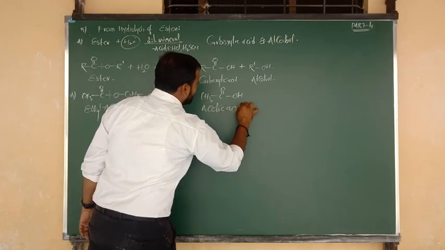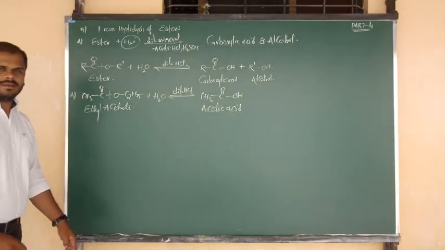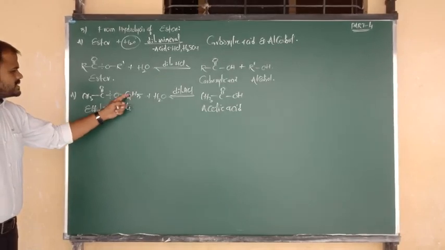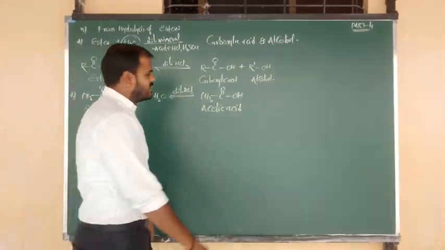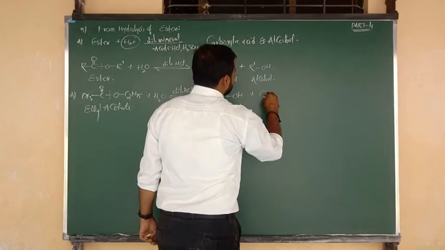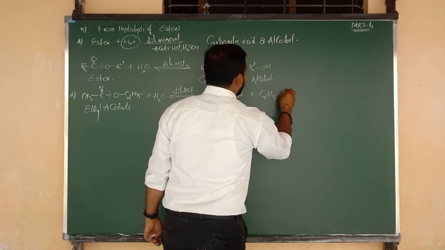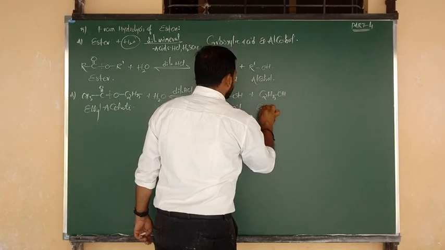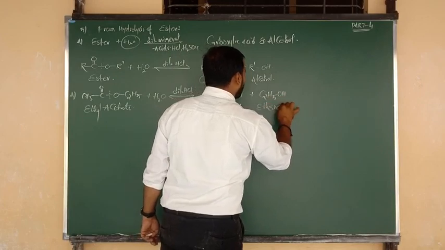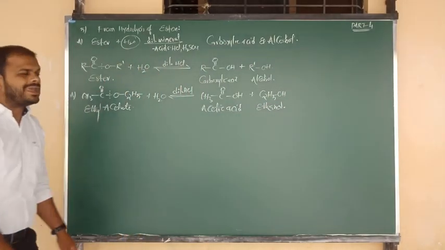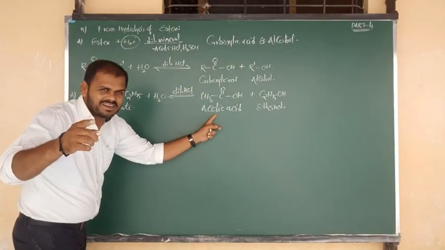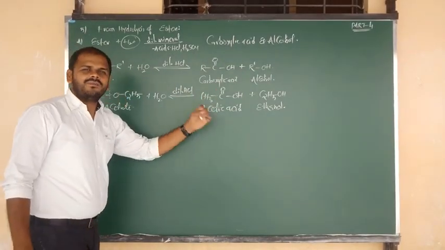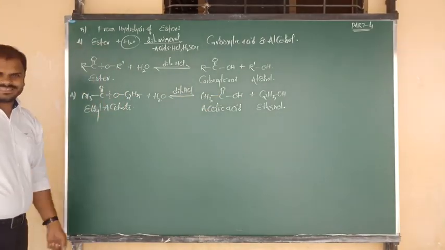The name is nothing but what? Acetic acid. The remaining part is C2H5O minus, which is added by H plus. So the byproduct is C2H5 bonded to OH. Simply we can say ethyl alcohol, and also we can say ethanol. Okay, now. So for the preparation of aliphatic acid, that means acetic acid, we did it from ethyl acetate.